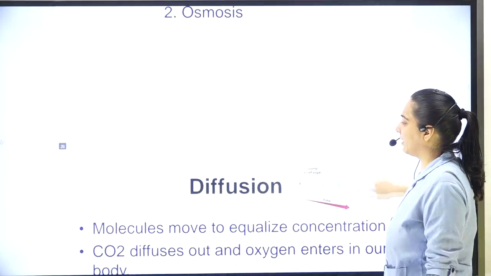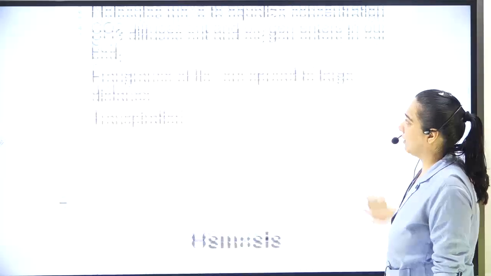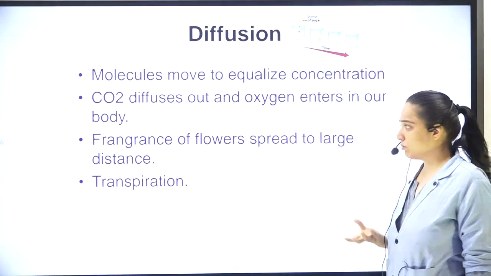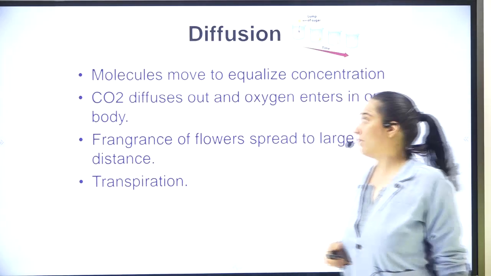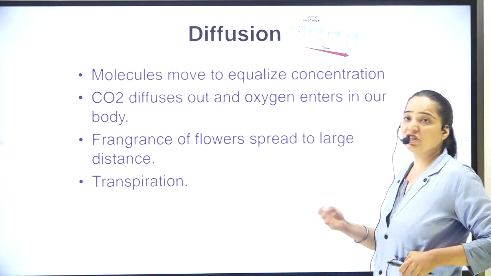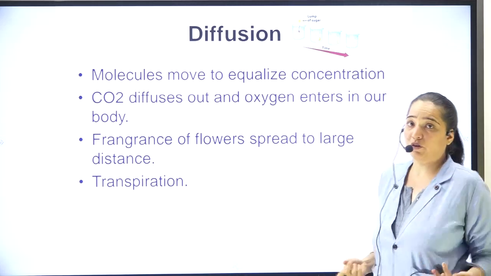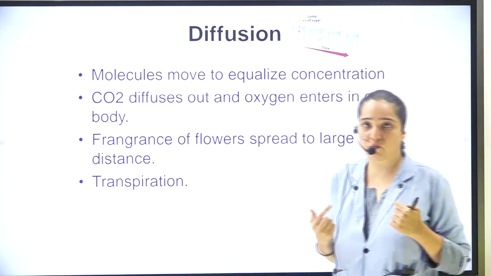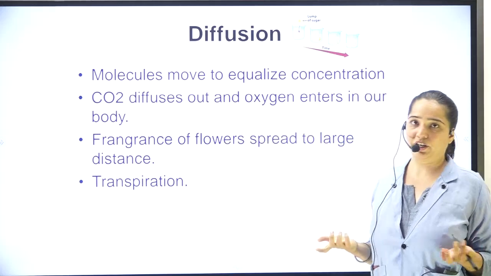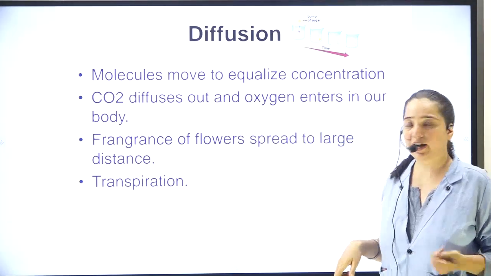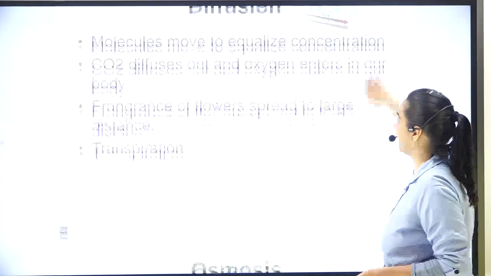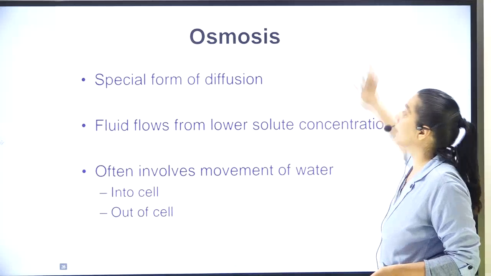Diffusion, you've already studied many times. That is the movement of carbon dioxide inside our body and outside. Diffusion, in which the molecules move to equalize the concentration. As you know, carbon dioxide is coming out of our body and oxygen is going inside our body. The fragrance of the flower is spreading and it helps in pollination also. Transpiration, that means as you already know, the water molecules evaporate from the tree.